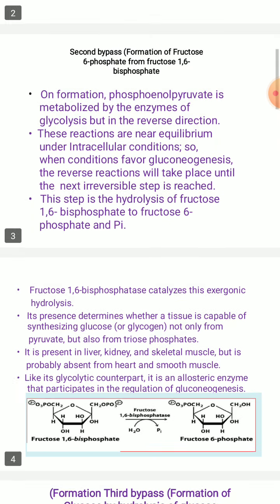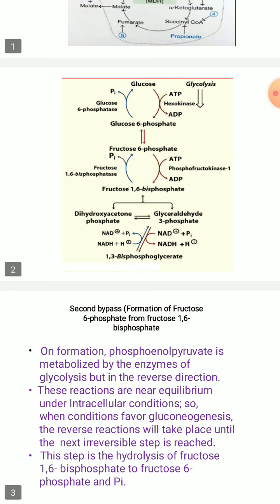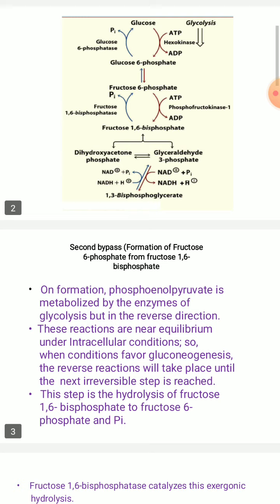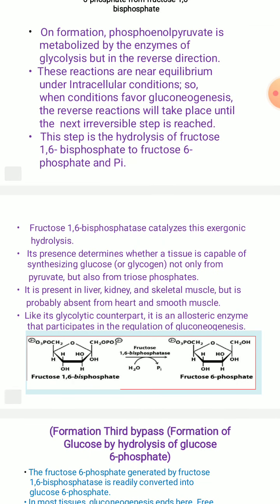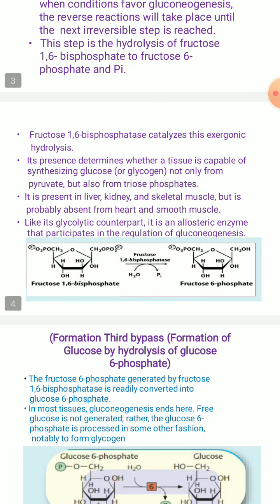You can see this reaction in the second slide: formation of fructose 6-phosphate from fructose 1,6-bisphosphate. In glycolysis, on your right hand side, the phosphofructokinase 1 enzyme catalyzes a phosphorylation reaction, whereas in gluconeogenesis, the fructose 1,6-bisphosphatase enzyme is involved. You are adding a water molecule, and that is nothing but hydrolysis. Inorganic phosphate is removed. Clear? Now, what is going to happen after the second bypass reaction?